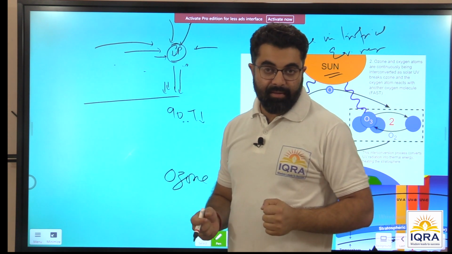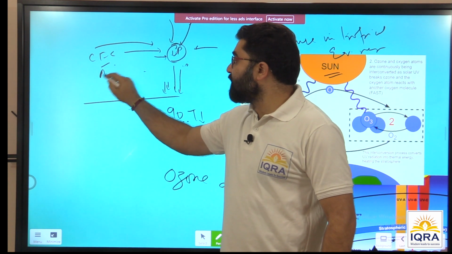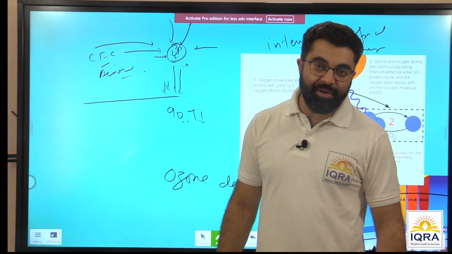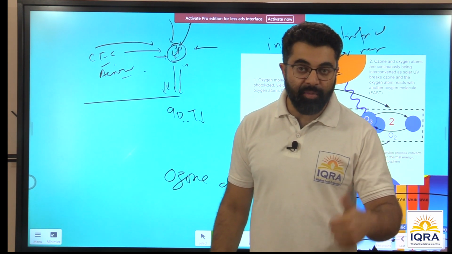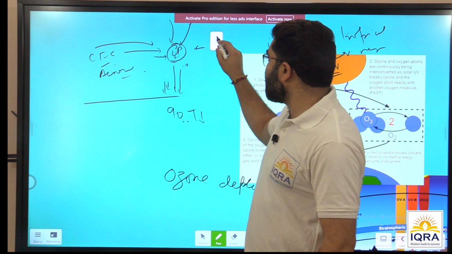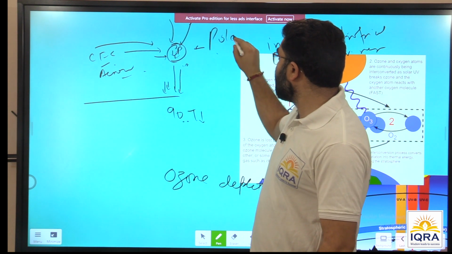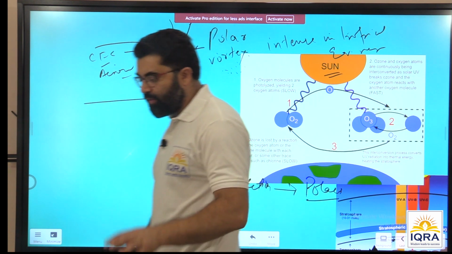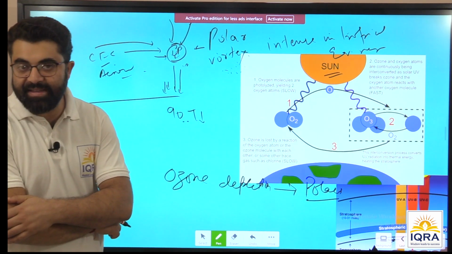Because air is sinking there, all these CFCs and aerosols aggregate near this intense low pressure zone formed over polar latitudes in the tropopause. This is also called the polar vortex. In technical terms, this is called the polar vortex. We'll have a discussion on the polar vortex. Don't worry about it. It will be discussed in the classes on pressure belts.